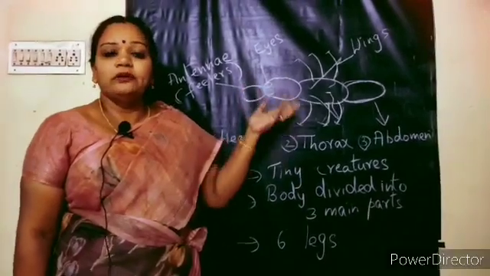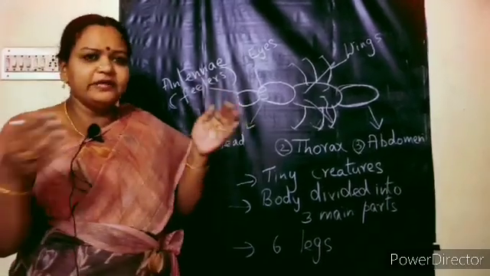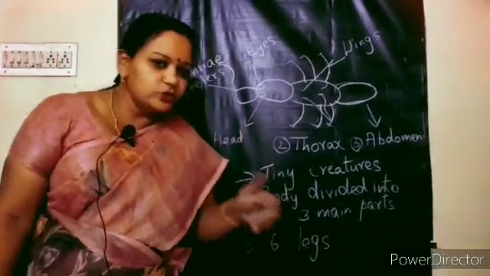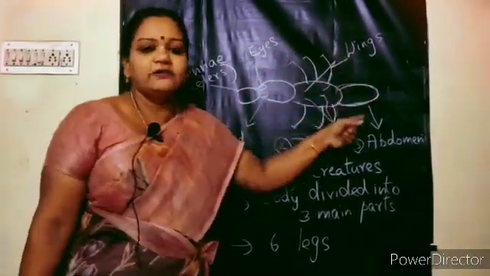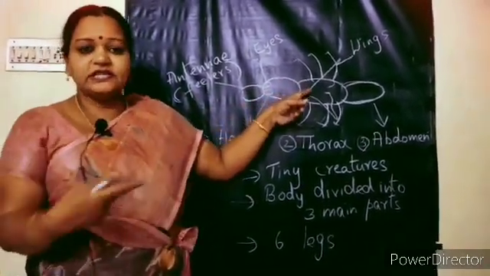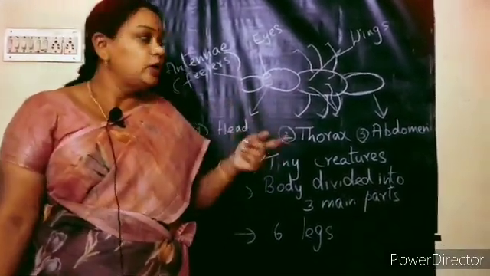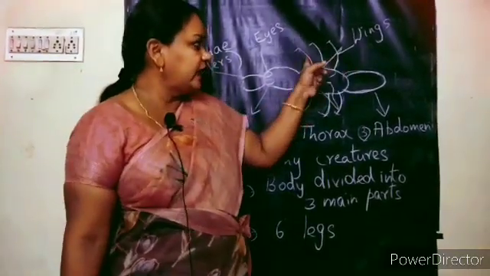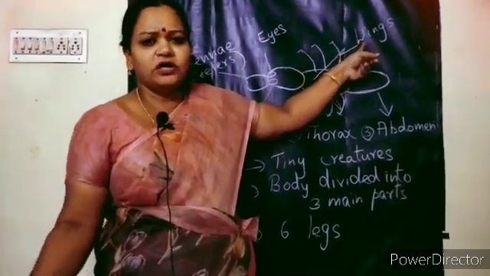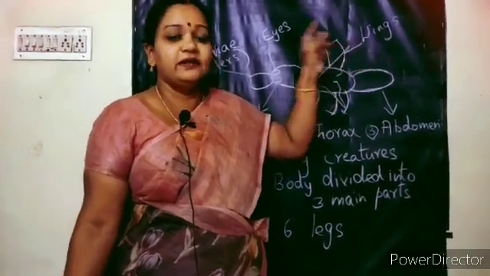Yes, children. So how will you identify any creature? As their size is very small, we cannot closely observe. But when you are really interested, when you closely observe, you can identify that these are the major body parts of an insect. So insects, as we discussed in the beginning of the class, some of them hop, some of them swim, some of them jump. Most of the time, their legs and wings will help them to move. Whatever type of movement they want to show, the legs and the wings will help them.